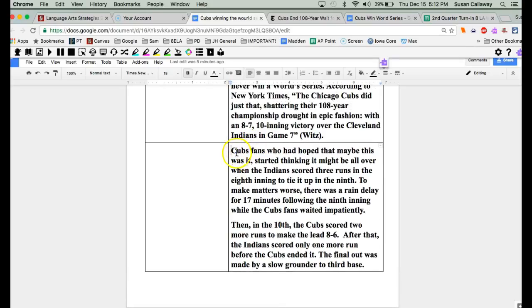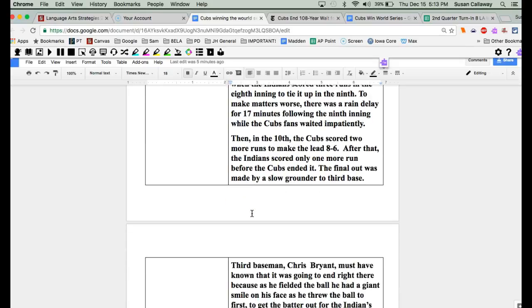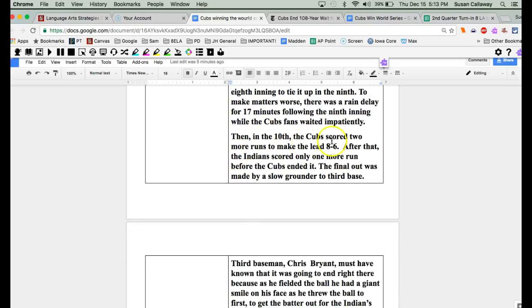So next, what's written is, "Cubs fans who had hoped that this maybe was it started thinking it might be all over when the Indians scored 3 runs in the 8th inning to tie it up in the 9th. To make matters worse, there was a rain delay for 17 minutes following the 9th inning while the Cubs fans waited impatiently. Then in the 10th, the Cubs scored 2 more runs to make the lead 8-6.